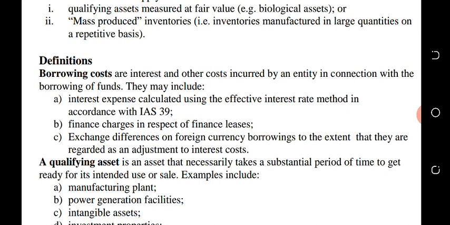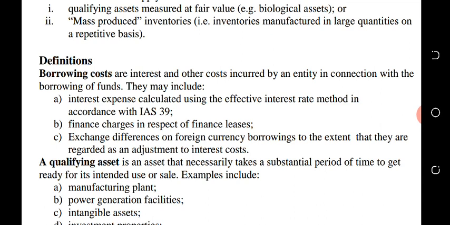Such management fees should form part of the cost of that item or expenditure. So any other cost that is incurred just for you to obtain that loan to finance that capital expenditure should also be capitalized in line with the cost of the capital expenditure.